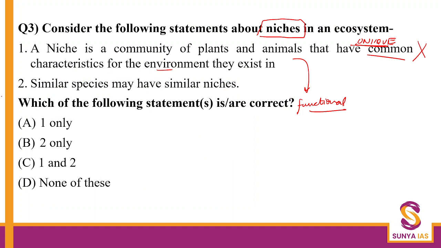Okay. Second, similar species may have similar niche. No, again, it goes along with the same point. The similar species won't have a similar niche. Again, this is also wrong. So, statement 1 and statement 2, they do not follow the definition of a niche, right? So, in that case, this is going to be wrong. Your answer in this case, it is asking you which of the following is correct. Answer is D, none of the above.